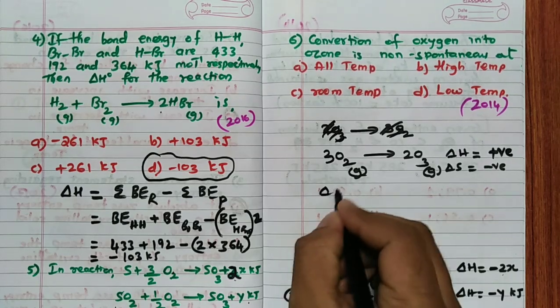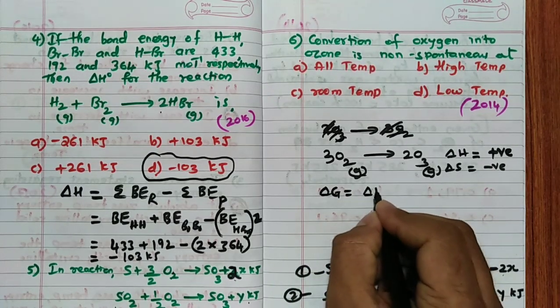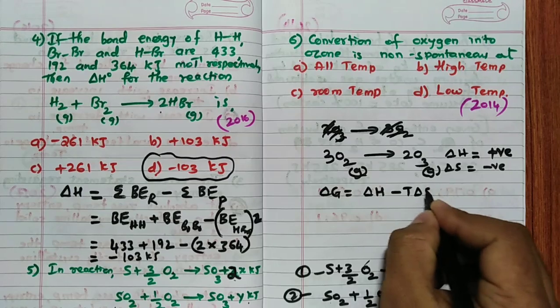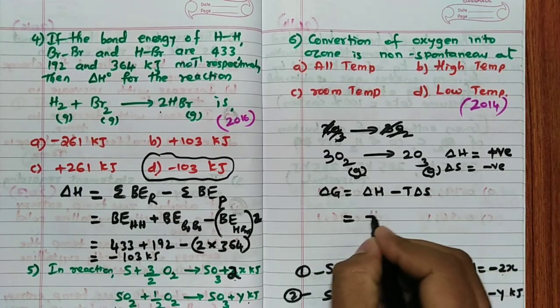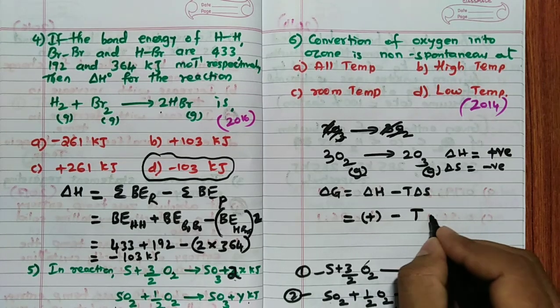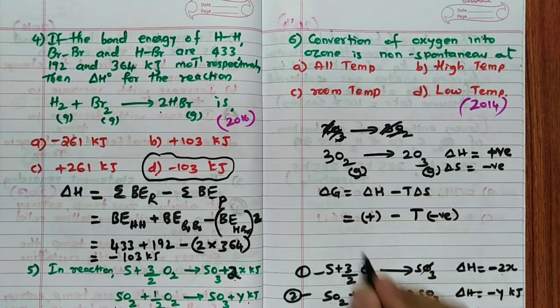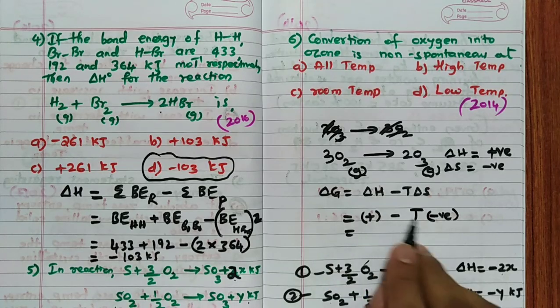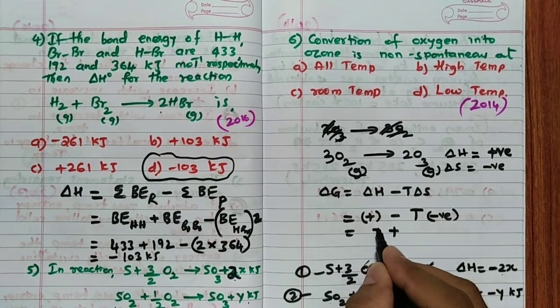Right? Now in this particular case, use the formula delta G is equal to delta H minus T delta S. Now delta H is positive, minus from the formula, T delta S is negative, right? Now solve. Minus of minus is plus.